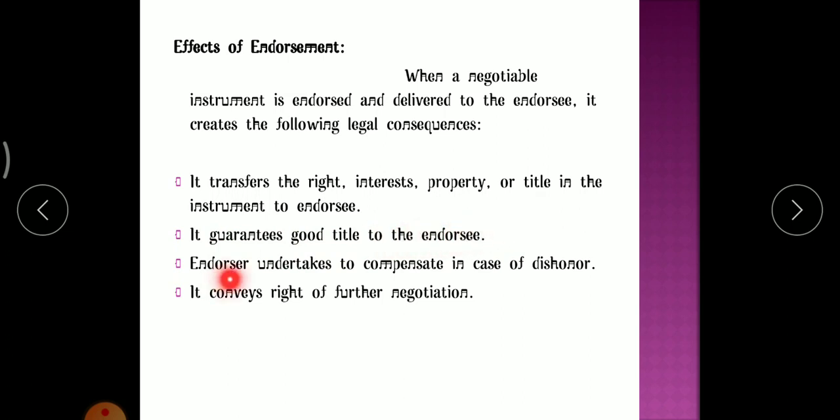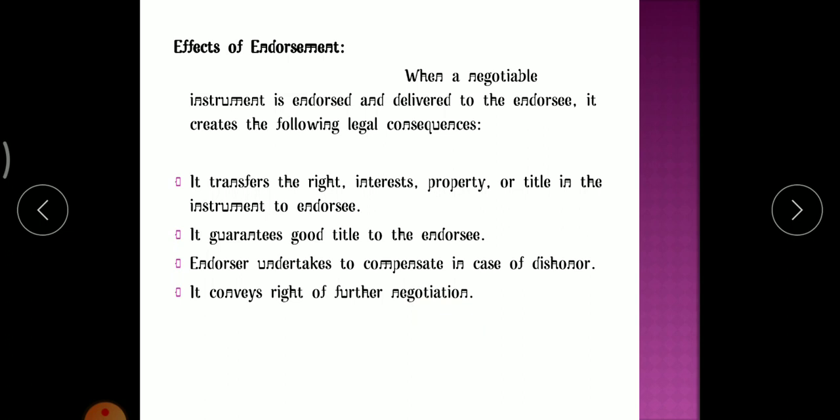Then, the endorser undertakes to compensate in case of dishonor. In case the cheque has been dishonored, who will be compensating? The endorser will be compensating the endorsee. Next, it conveys the right of further negotiation. Negotiation means transferring also. So these are the effects of endorsement.